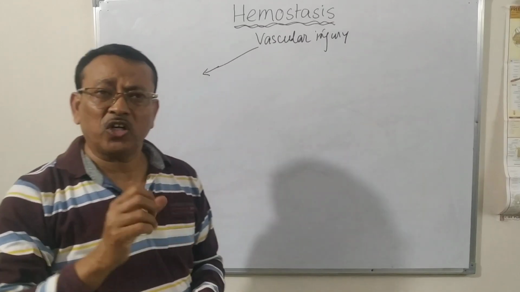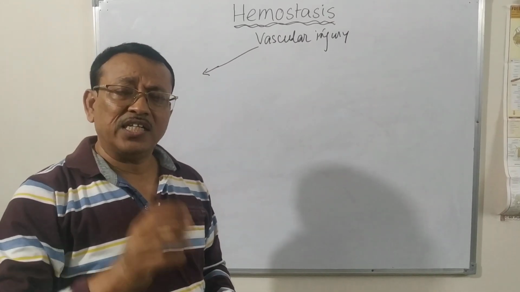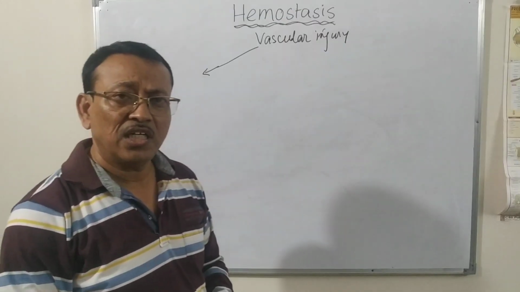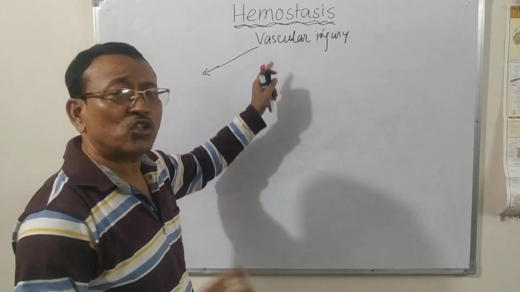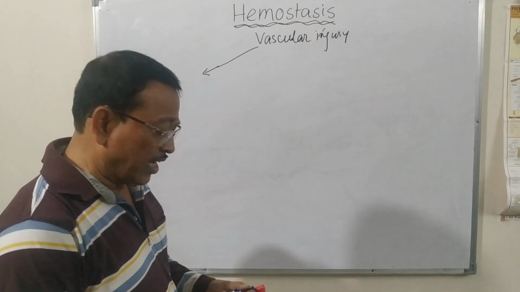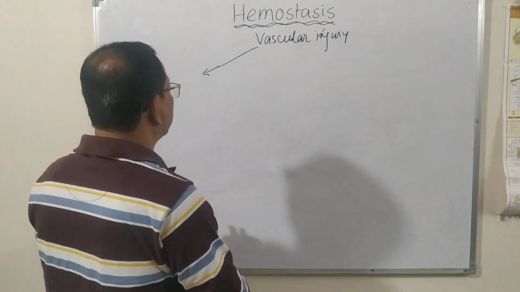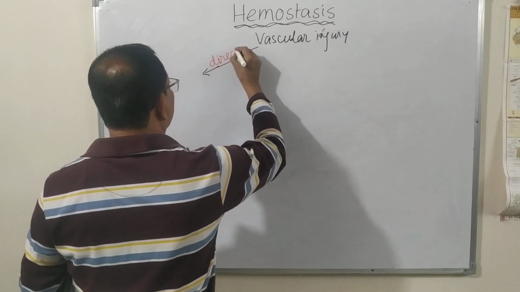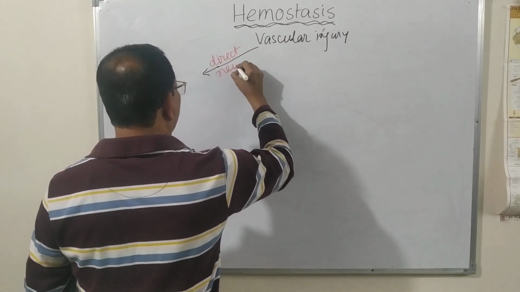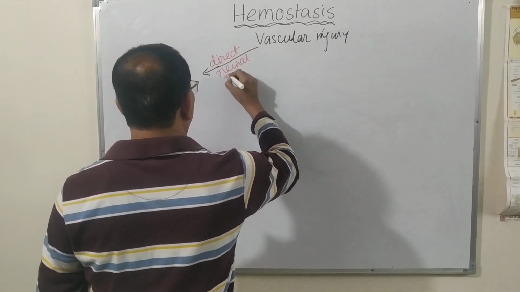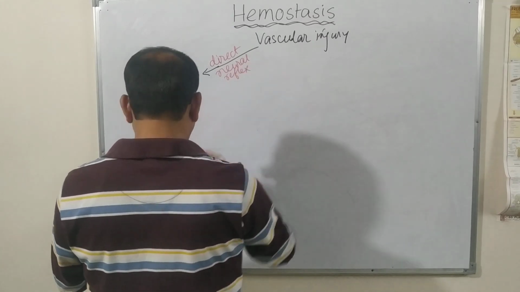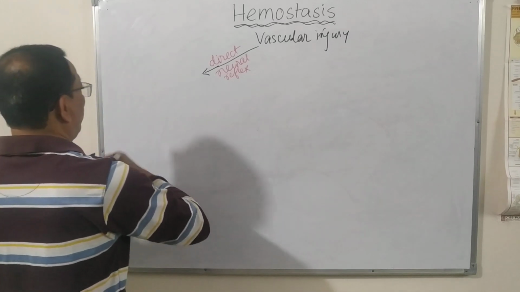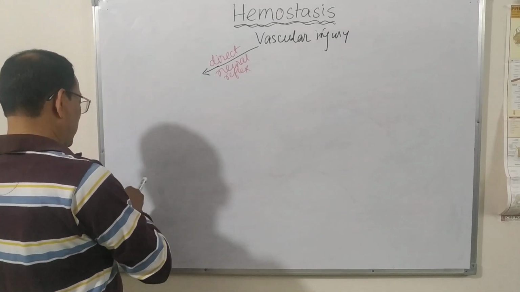because of the mechanical trauma, there is a direct activation of the smooth muscles present around the injured spot, and that results in a direct neural reflex, a nervous mechanism, by which there will be vasoconstriction.